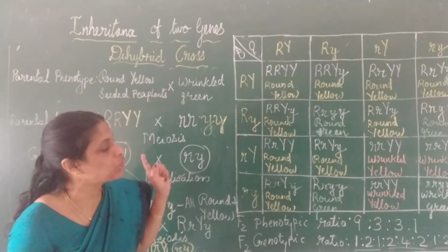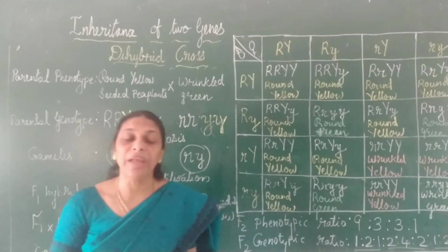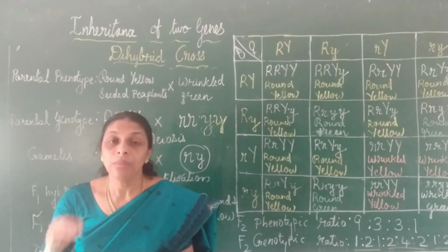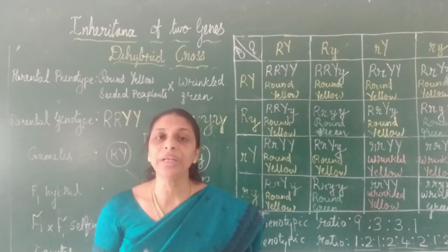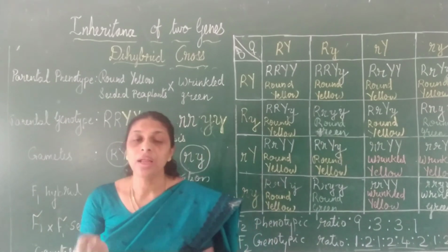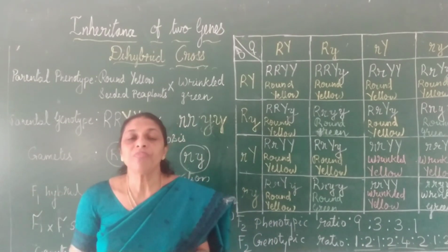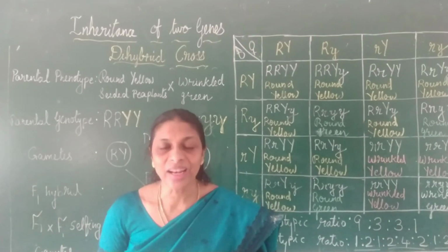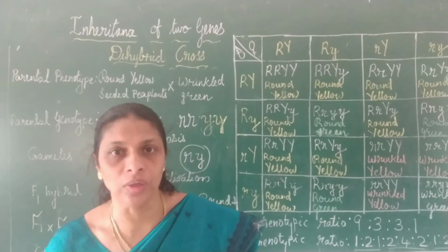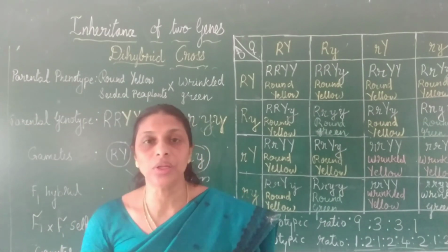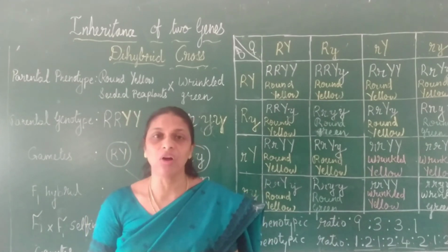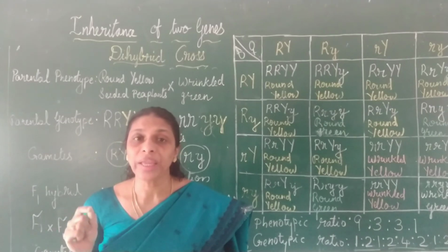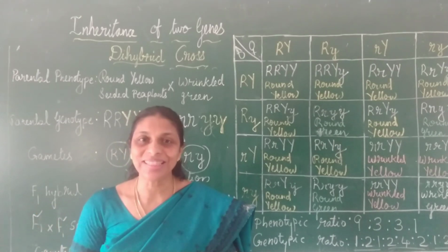So 2 new combinations other than the parental varieties. So the parental varieties were round yellow and wrinkled green. But in addition to that, Mendel got 2 recombinant varieties, that is round green and wrinkled yellow. So from his dihybrid cross, he came to certain conclusions. Now after his dihybrid cross, he derived one more law which is called the law of independent assortment. Law of independent assortment. That we will see in the next class.